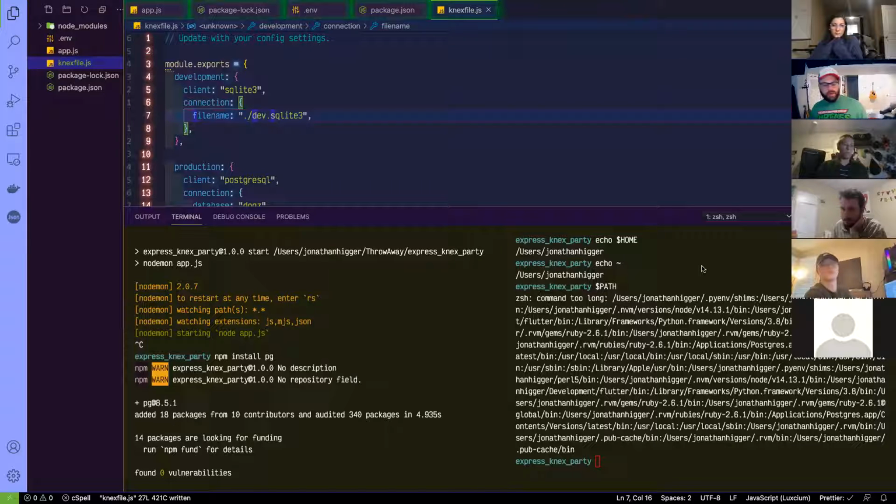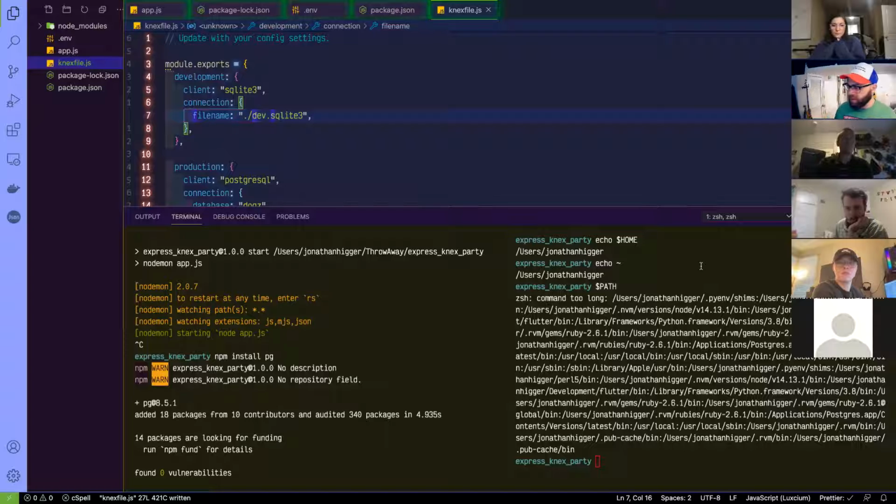Because, okay, does anybody know the difference between how SQLite lives on your computer and how Postgres lives? Okay, SQLite is a file. Your whole database lives inside of one file. Nice and simple. PostgreSQL is like a server that runs and listens for changes and access and stuff like that. That's the difference. The reason why you eventually want to get more used to using things like PostgreSQL is because when you go to deploy, and whenever you're using a large scale application, you'd rather have that server. I think there's a lot more features you have on it, and it works faster. Everyone does it. No one uses SQLite though.